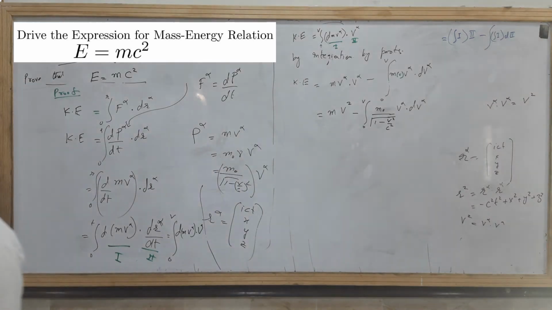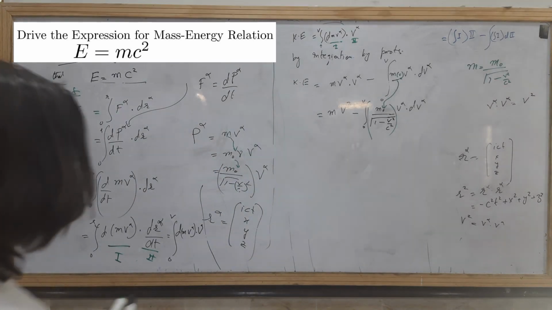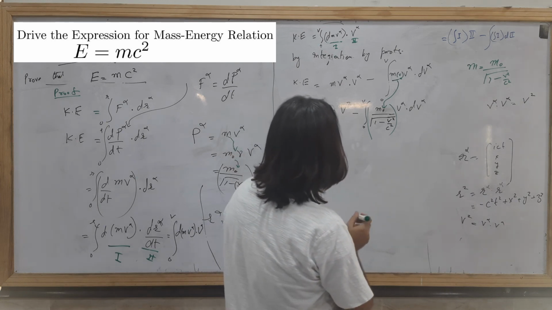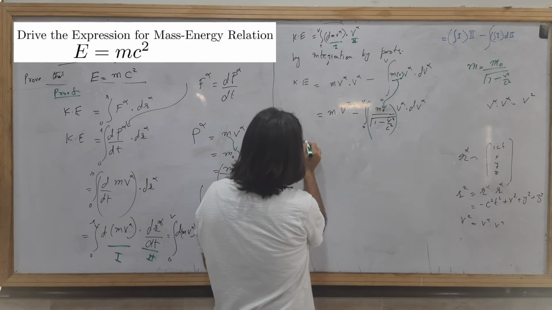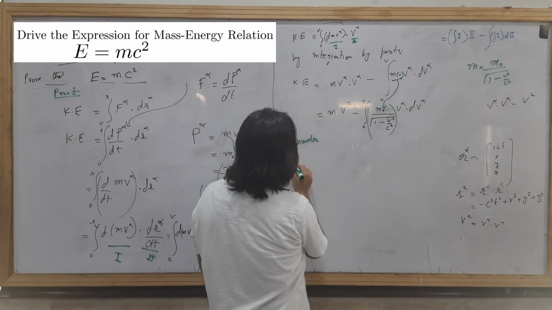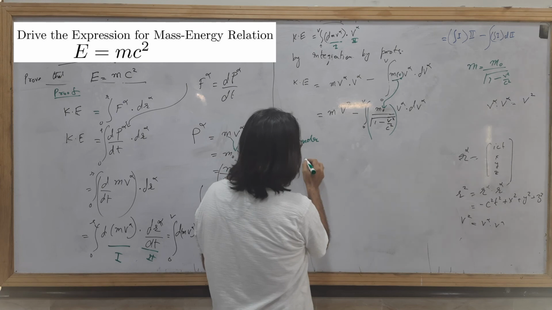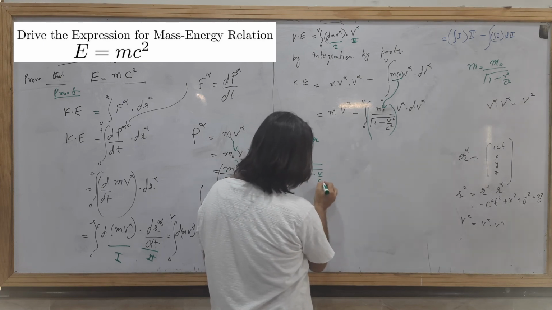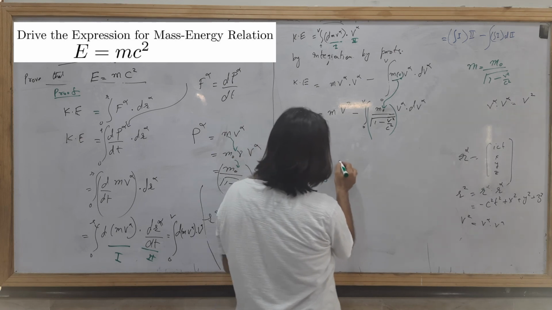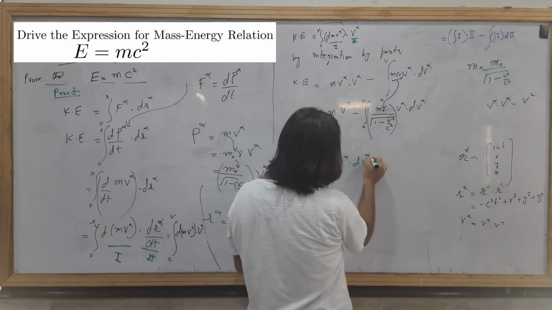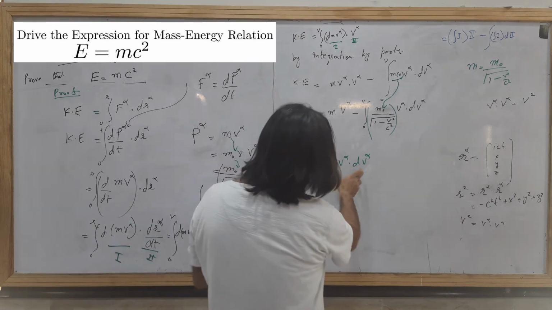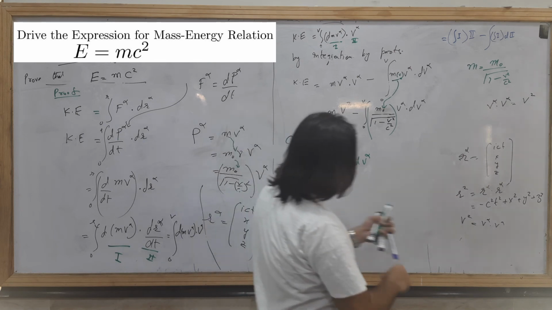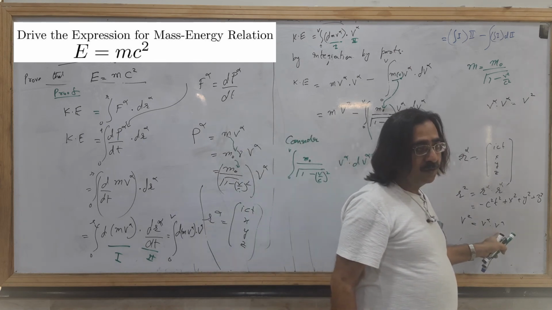So if we consider this term, this integration, 0 to v, m naught times 1 minus v square over c square, v alpha dot dv alpha, is equal to this. Actually, v square is a function of this.